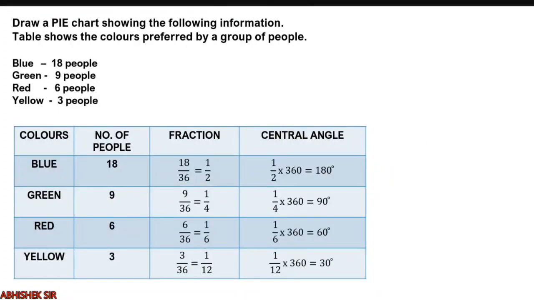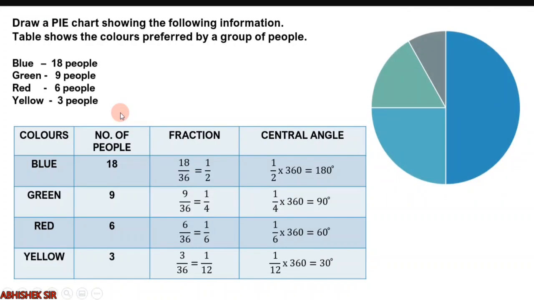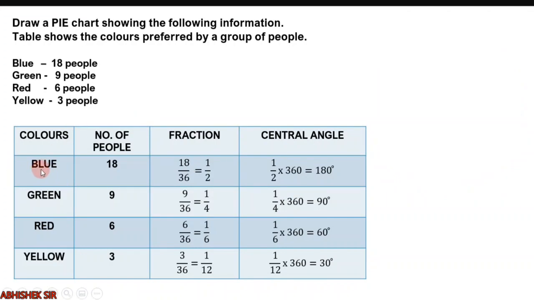Now see, we have started with this table. First column is about colors: blue, green, red, yellow. Then we have number of people, that is 18, 9, 6 and 3. Then we have fraction. You have to do the total: 18 plus 9 plus 6 plus 3. There are total 36 people. Now out of 36, how many choose blue? 18. So what is the fraction? 18 upon 36, that is 1 by 2. And how is a fraction converted into angle? Into 360. So half into 360 is 180 degrees.